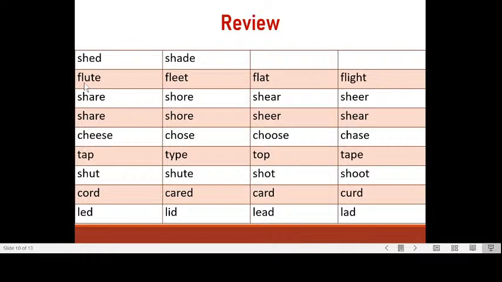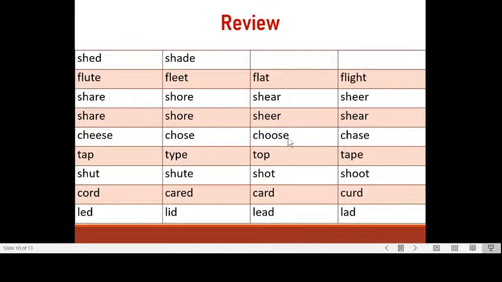Now, all of the words have the same consonants, whether in spelling or just in pronunciation, and they all differ in the vowel only. Share, shore, shear, and sheer. They have two different spellings and also two different meanings. Share, shore, shear, sheer.